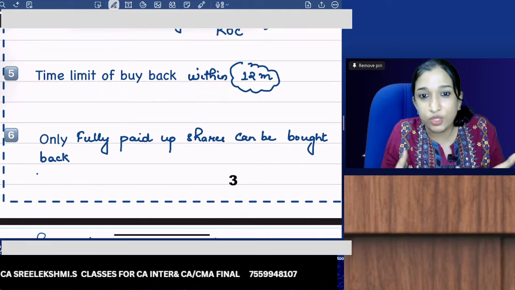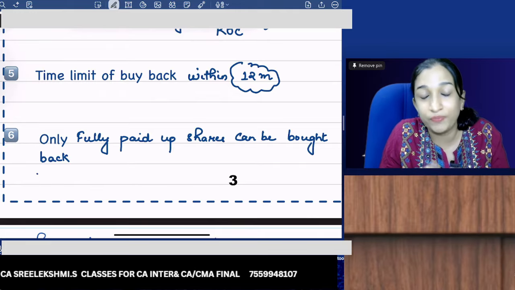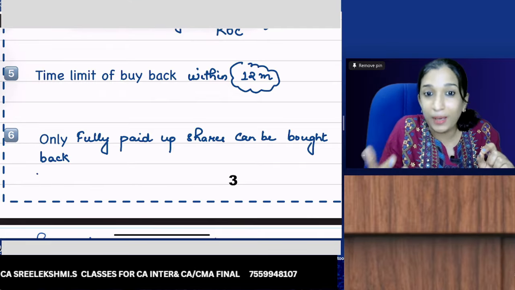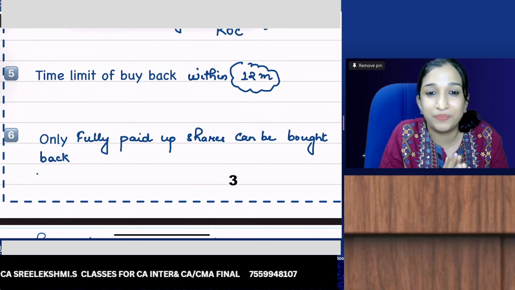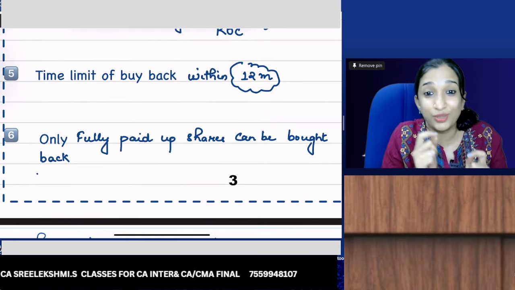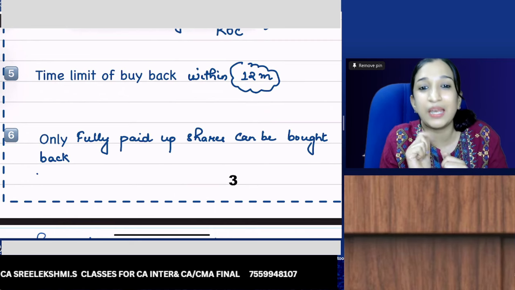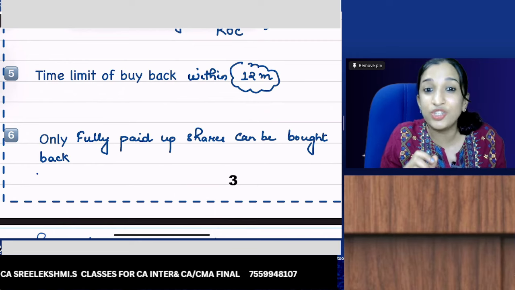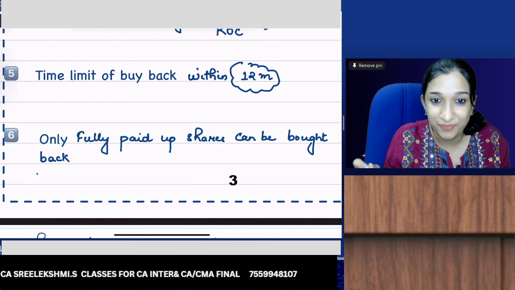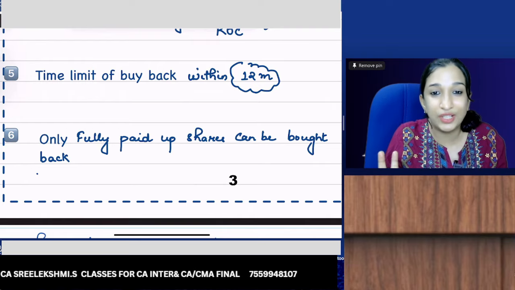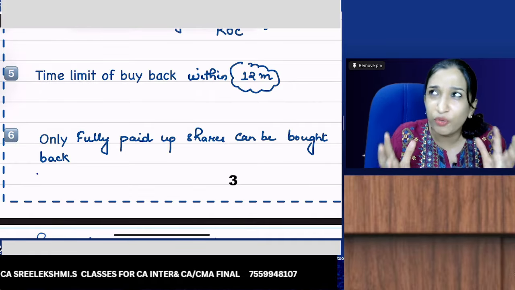if I get a question on partly paid up shares, then what will I do in the exam? I need to do buyback, but the shares are partly paid up. Then what should I do? The Institute will be tricking you by giving partly paid shares. Then you should pass the journal entry for final call. Make the shares fully paid up and then do buyback. So what is the entry for final call?